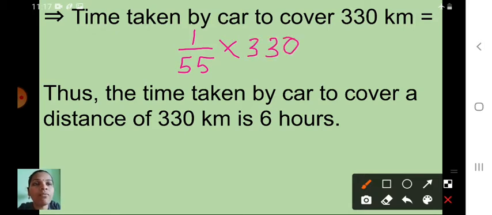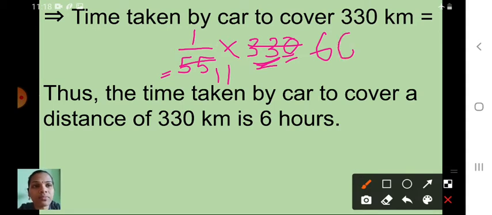Understood now? Now we can cancel this 55 and this 330. What is a common factor? Yes, 5 is a common factor. 11 5s are 55. And in 33, how many 5s are there? 6 5s, remainder is 3, so that 3 will go here, making 30, so 6 will come here.